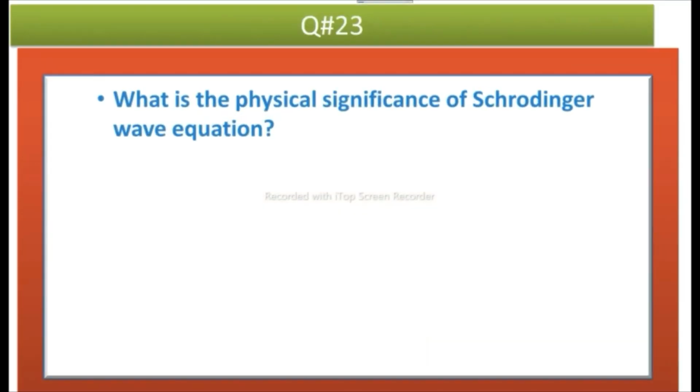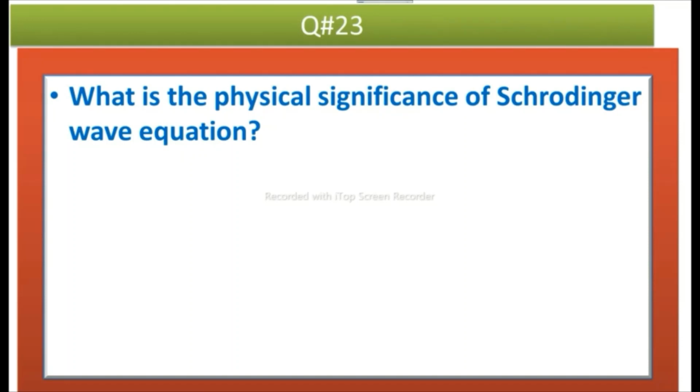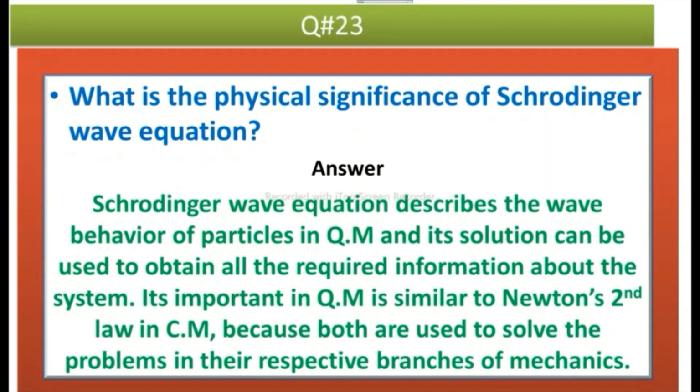The next question is, what is the physical significance of the Schrodinger wave equation? Answer is, the Schrodinger wave equation describes the wave behavior of particles in quantum mechanics, and its solution can be used to obtain all the required information about the system. Its importance in quantum mechanics is similar to Newton's second law in classical mechanics because both are used to solve the problems in their respective branches of mechanics.